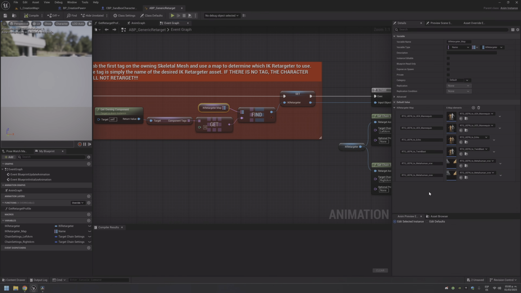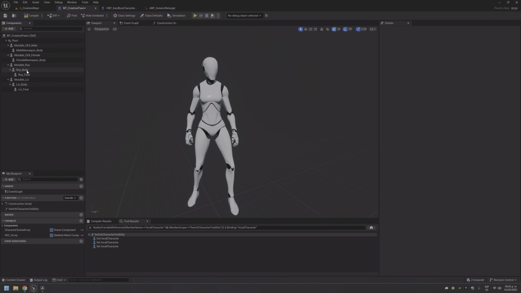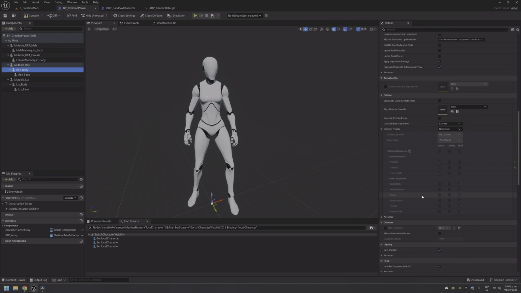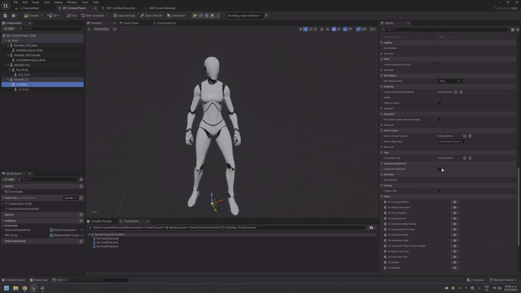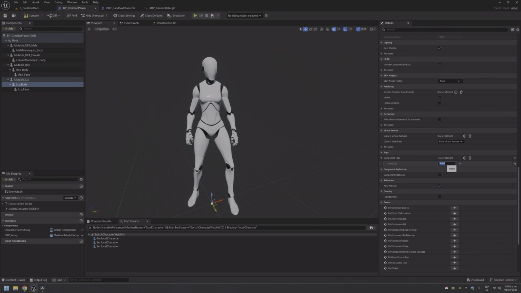IQ map has 2 entries for MetaHumans, one for the normal and one for the overweight. We will use the normal one. I thought that there was one for male and one for female, but no, it's one for normal and one for overweight. So here our raw body will have the NRW, which means normal, and the list body will have the same one. Okay, the NRW, which is the normal.